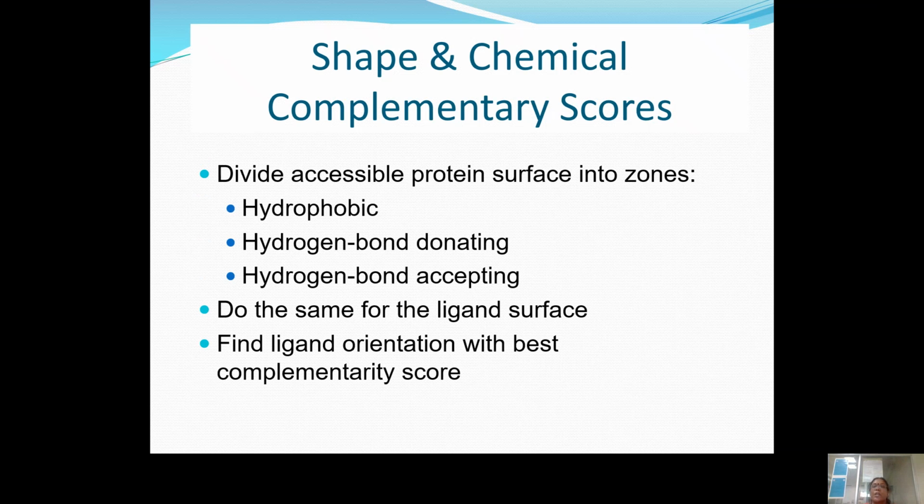The first one is the shape and chemical complementarity scoring, which is based upon the hydrophobic, hydrogen bond donating, and hydrogen bond accepting elements. Based on those elements of your ligands, the dock score can be calculated.